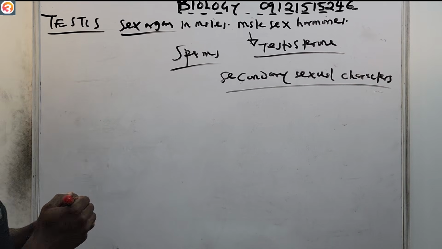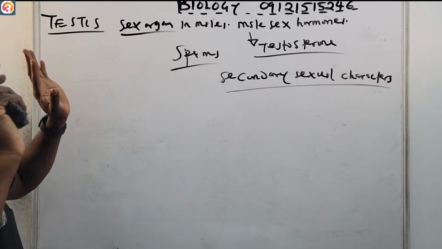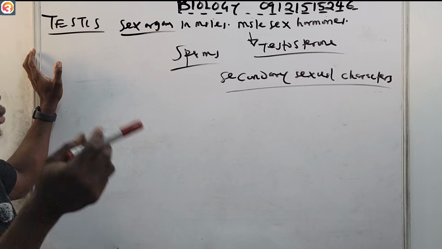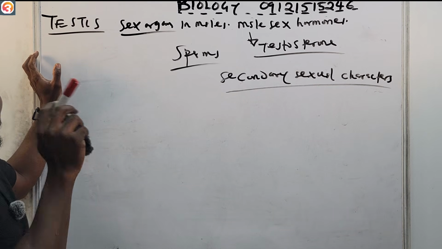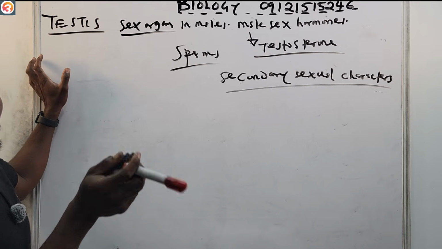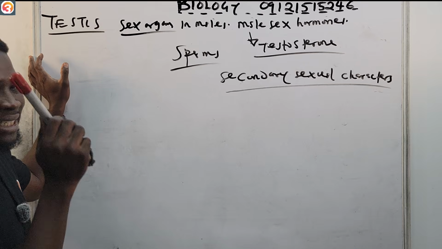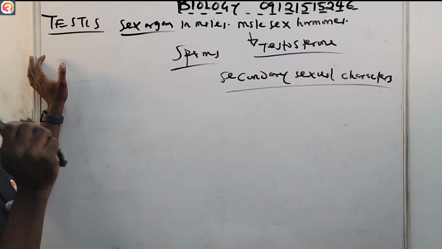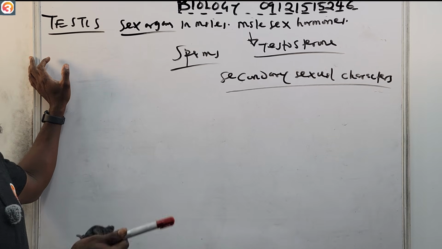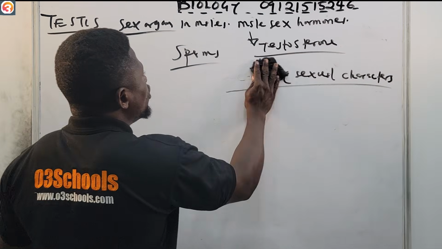So that is the testis. It is the sex organ found in males, and it produces the male sex hormones called testosterone. The testosterone is found in the scrotal sac, and it helps in the development of sperm, as well as secondary sexual characters. Now let us quickly see the ovary.